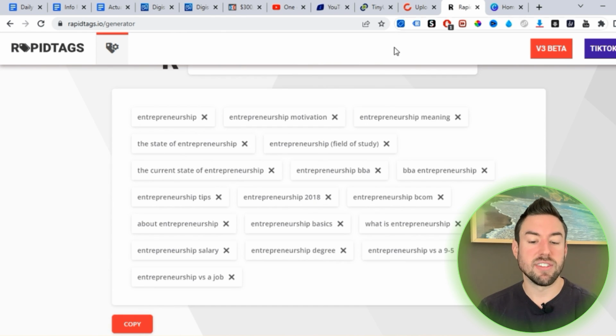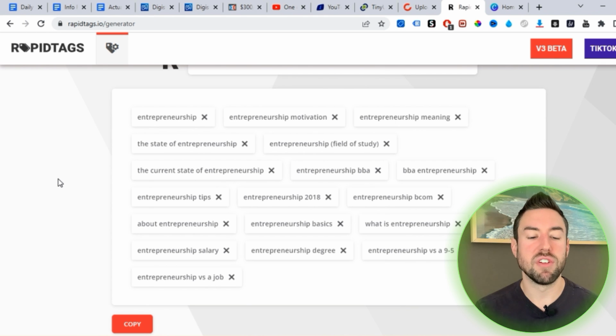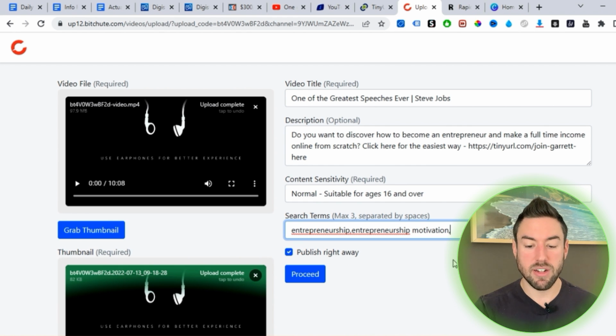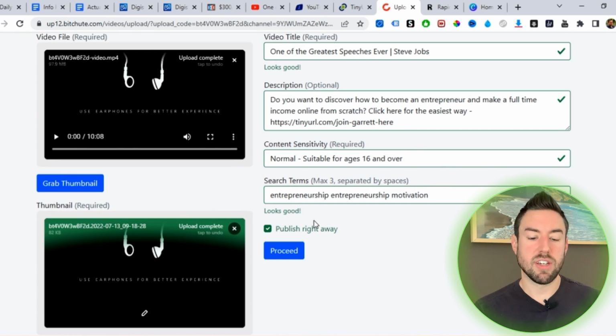What that does is instantly generate all these really good and proven to work tags. Then we just hit copy. This is copying to the clipboard. We go back here, we go to search terms, and we hit paste. There may be a limit, right? So it says max 3, which is totally fine. So we just want to remove that last one. So there's 3 tags in there like that. And then we just hit proceed.